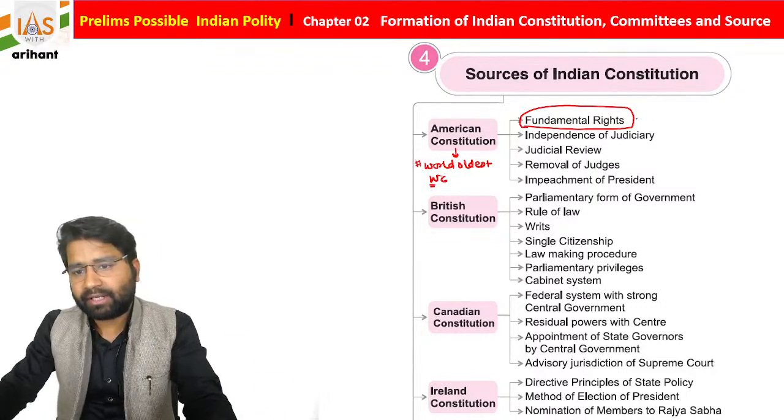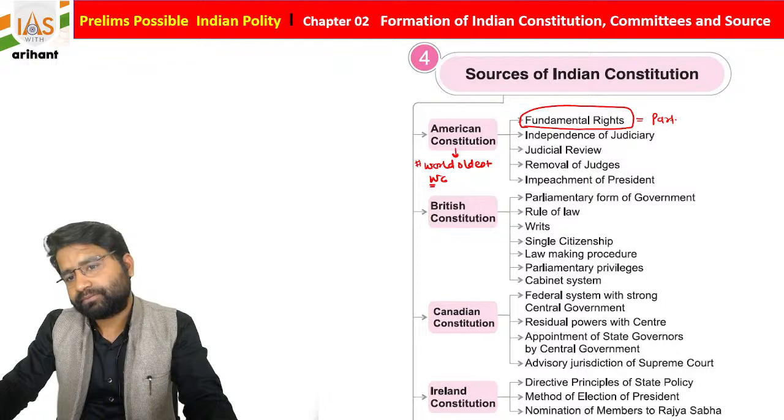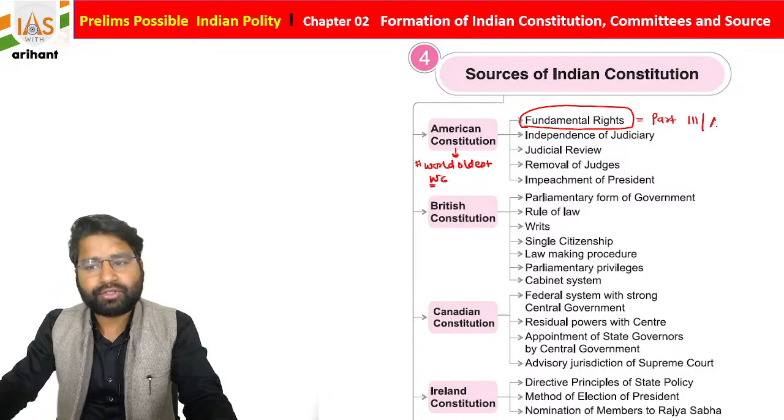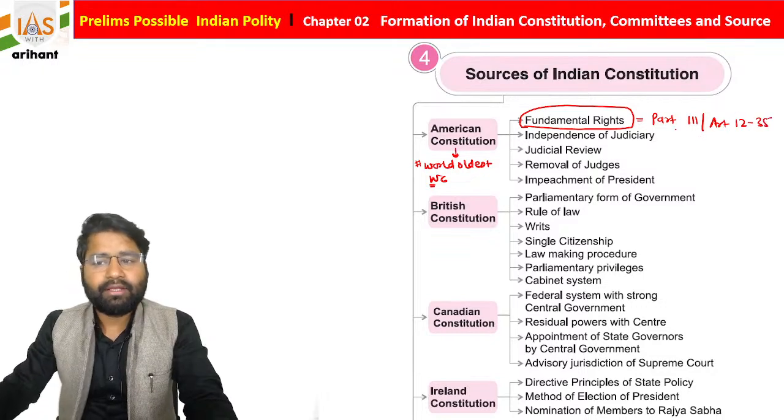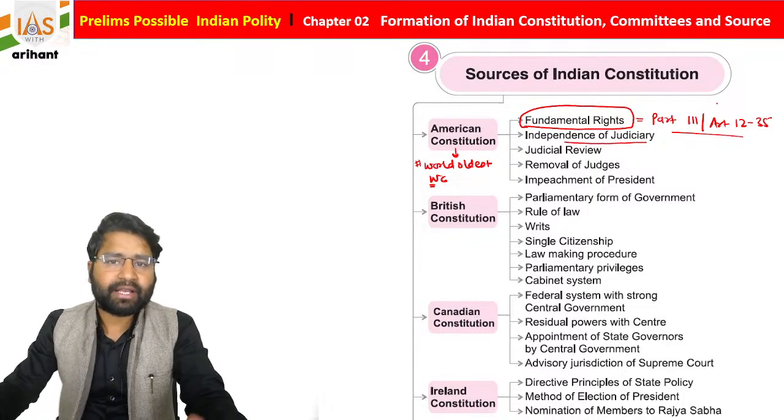Fundamental rights, students, are mentioned under Part 3 of the Indian Constitution, and if you talk about the articles, it is from 12 to 35. So this is one thing, just try to remember. After that, there is the independence of judiciary, meaning basically the executive will not interfere in the matter of judiciary.